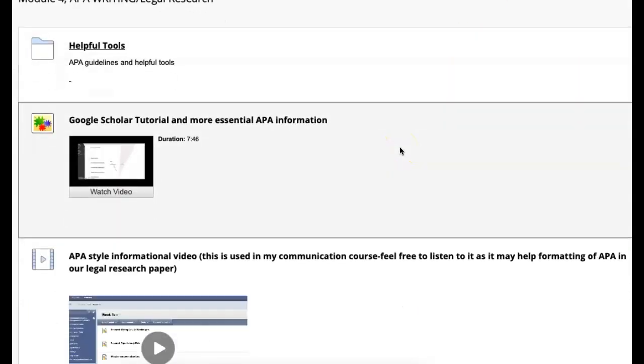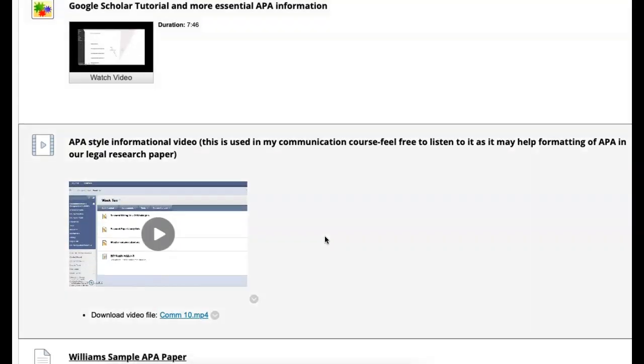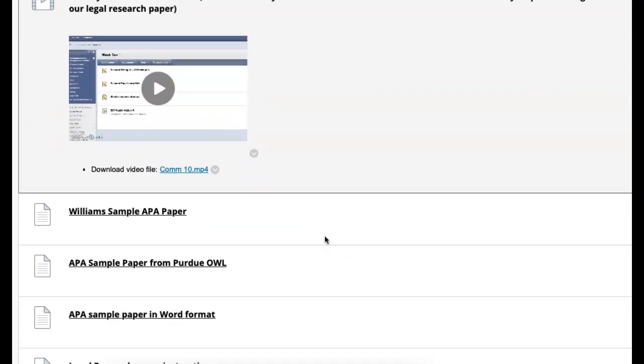Be sure to take a look at Google Scholar. That's a tutorial about research, where to find information relevant to your paper. So your Google Scholar research tutorial is at the top. Then you have a little bit about APA. What's APA format? We have to write in APA. It's essential to healthcare. It's a really common strategy for anyone doing research. APA style, it's right here. Make sure you understand how to write in a format that makes sense. So that's APA style. So take a look at that as well.